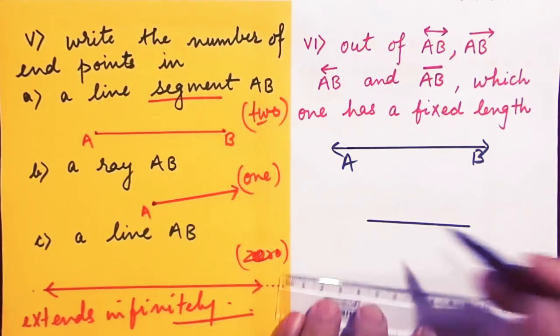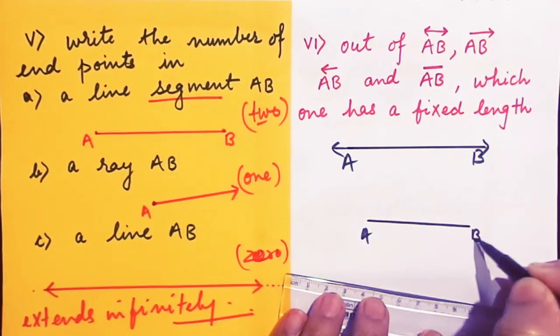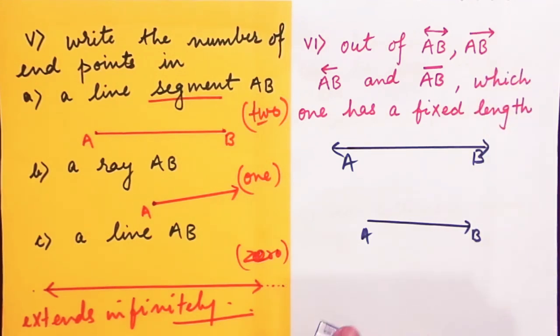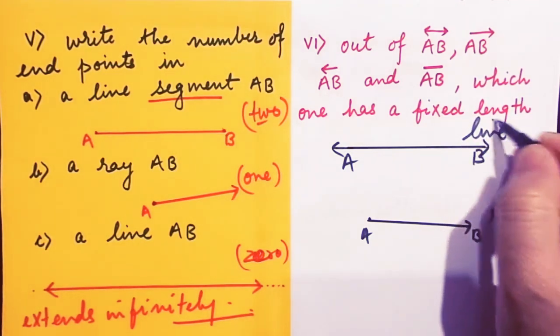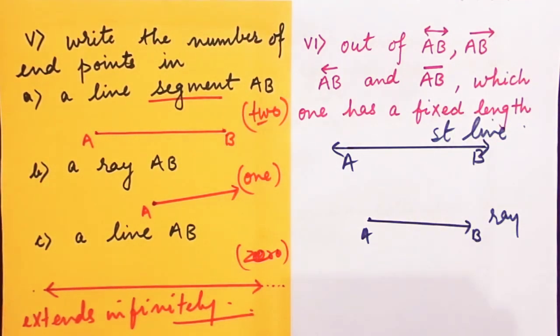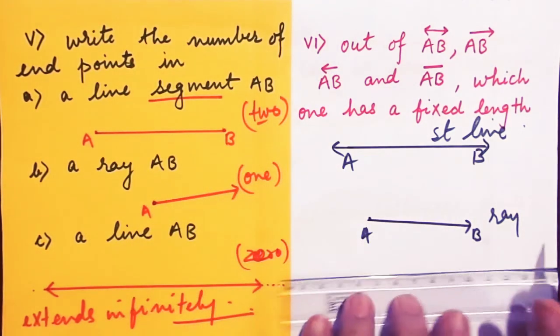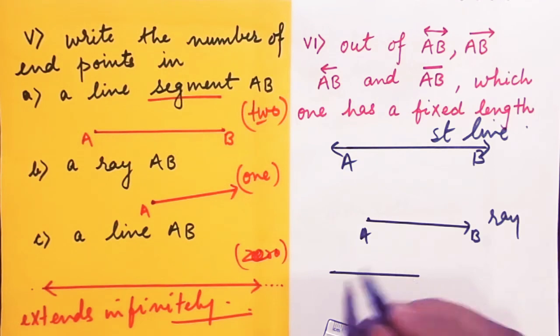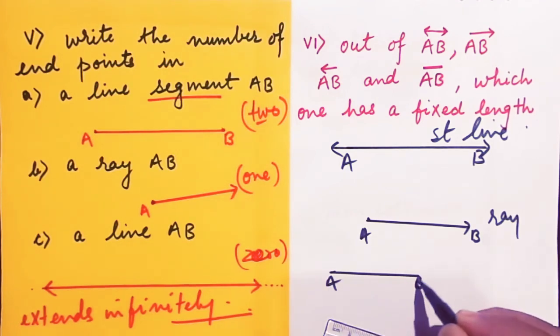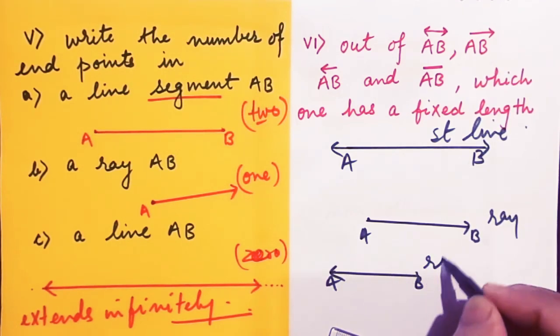When we talk about AB having one arrow, naturally it is a ray. This is a line, a straight line. This AB is also a ray. You can see over here that this AB is also a ray.